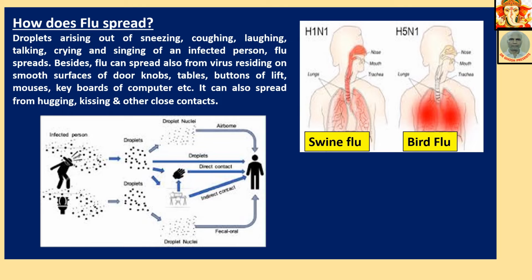On the right hand side, two main types of flu have been demonstrated. One is swine flu, another is bird flu. Swine flu is caused by H1N1 virus and bird flu by H5N1. Of the two, bird flu caused by H5N1 virus is more dangerous than swine flu because it attacks the lung tissue, whereas in H1N1, that is swine flu, the upper respiratory tract is infected.